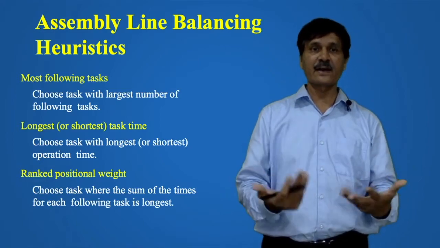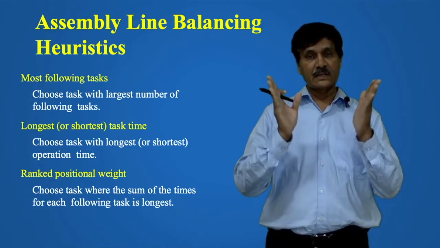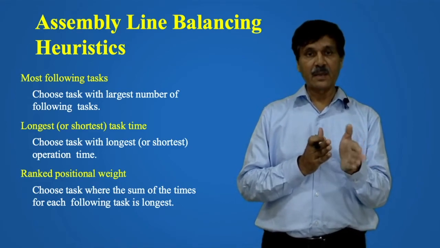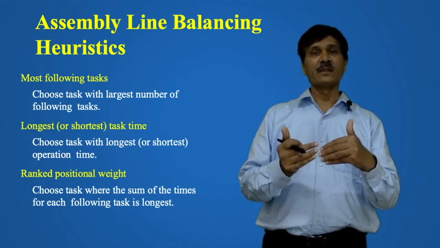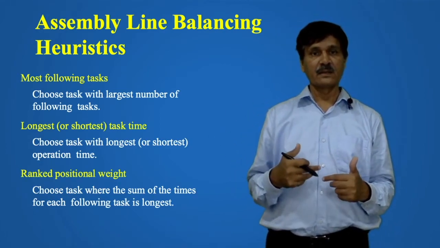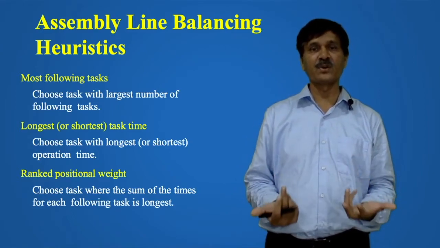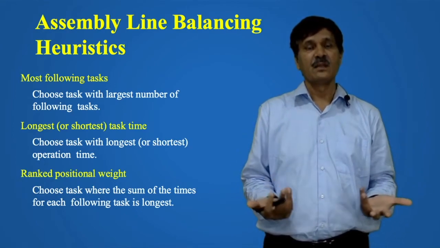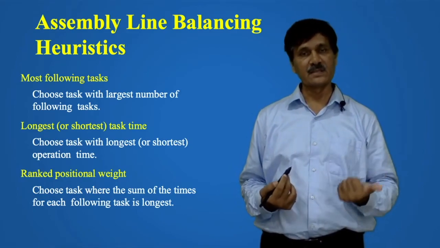You assign first the task with the longest time, and shortest in the sense that depending upon the time available at a workstation, you assign that task. The last one is the ranked positional weight. You choose the task where the sum of the times for each following task is longest. So these are the heuristics used for calculating line balancing problems.